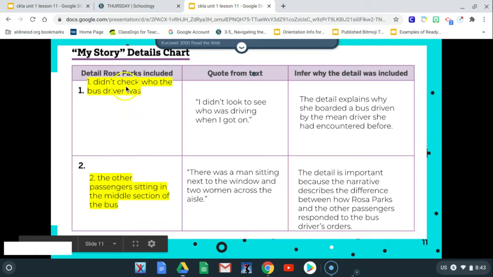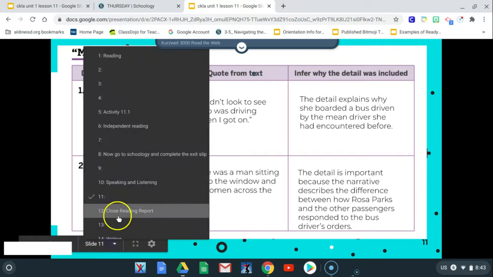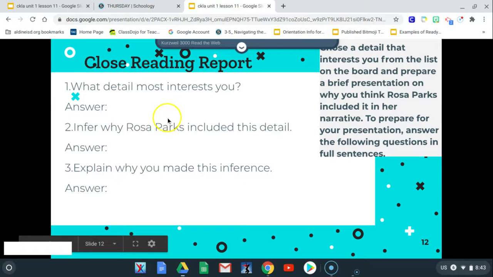And out of these two, the bus driver didn't check who the bus driver was, and the other passenger sitting in the middle section of the bus. You're going to pick between those two to figure out which one most interests you. Once you pick that, you're going to use your inferring skills to wonder and to think about why Rosa Parks included this in detail. So why do you think she included these specific details in her personal narrative, her story?